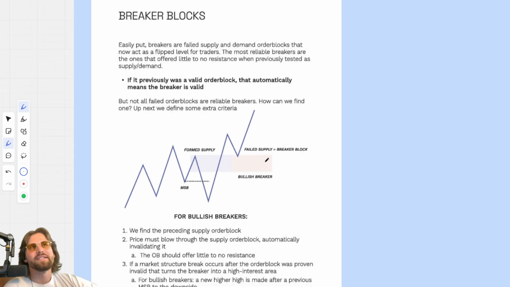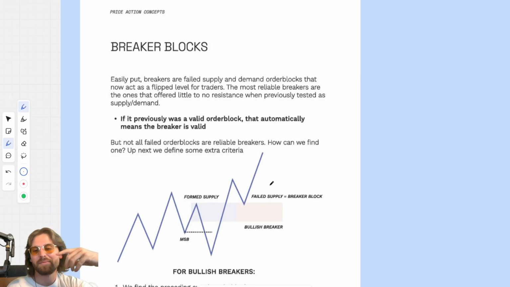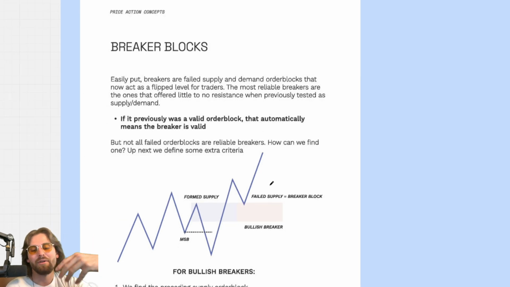Probably my favorite part of this, because I don't use order blocks themselves. I use breaker blocks more often than I ever use order blocks. And this is why I call order blocks typically a scam. I don't think they're a literal scam. They do have value, but most people aren't profitable with them. I think they're too ambiguous for most traders to even use.